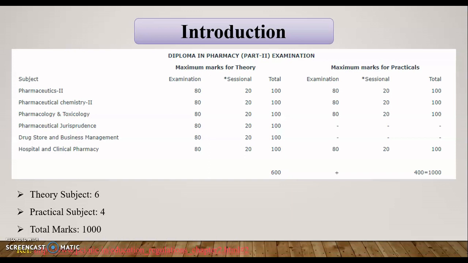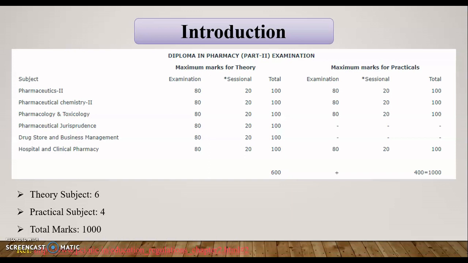The total marks of this year is 1000. The subjects in second year Diploma Pharmacy are pharmaceutics second, pharmaceutical chemistry second, pharmacology and toxicology, pharmaceutical jurisprudence, drug store and business management, hospital and clinical pharmacy.